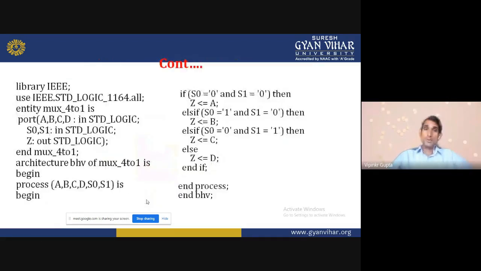Now I will write the program for the mux. Again, we can follow the same procedure. There are three parts in the mux program: libraries, entity, and then the architecture body. First of all, I will declare the library.